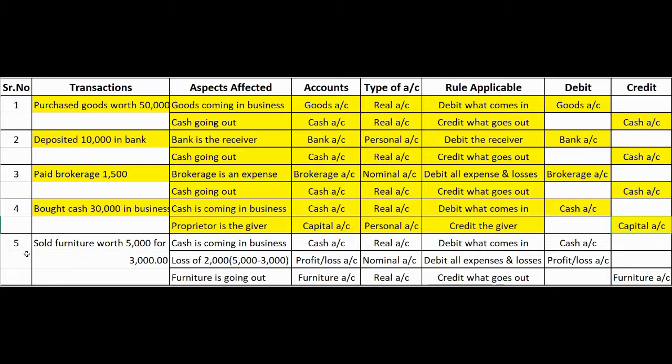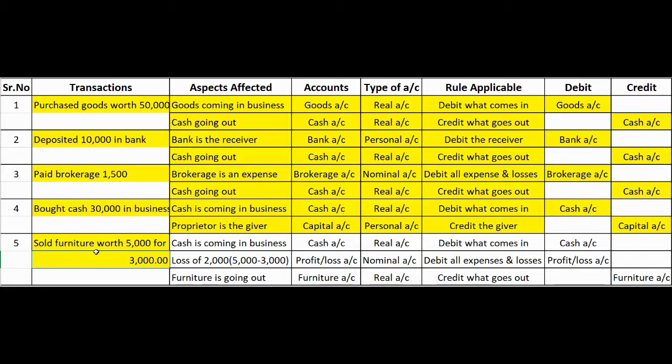Let's see this last transaction. Sold furniture worth 5,000 for 3,000. So a furniture worth rupees 5,000 is being sold for 3,000. Now, in this particular case, there are more than two accounts that are being noticed. Two accounts which are noticed straight away are cash. There is a dealing in cash going on. So let's forget about this first. Let's not consider 5,000 here. Let's read it like this.